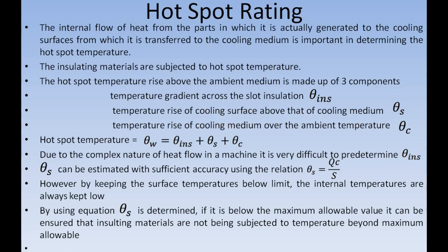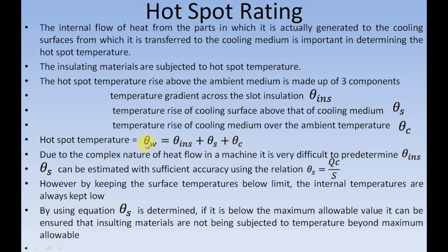So this hot spot temperature is the temperature at the place where the local temperature is the highest. The relation for hot spot temperature is indicated here. It is actually the sum of these 3 components: theta insulation plus theta S plus theta C.